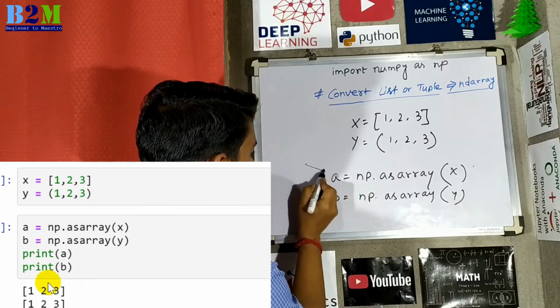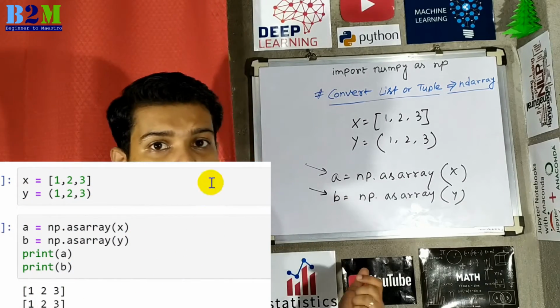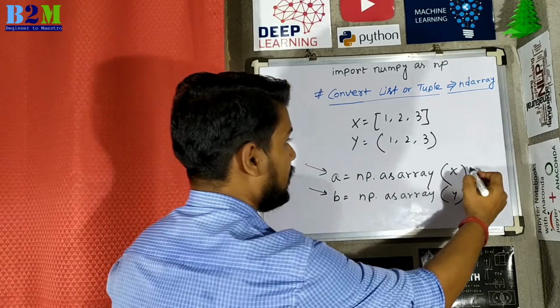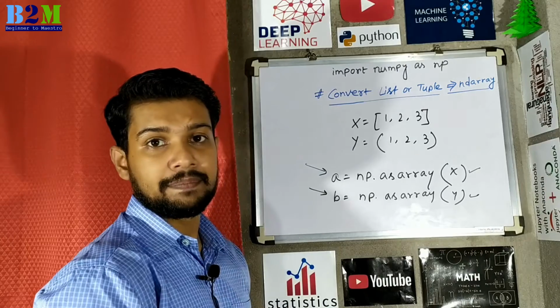So now A is an array and B is another array. It's converting from list to array, and it's converting from tuple to array.